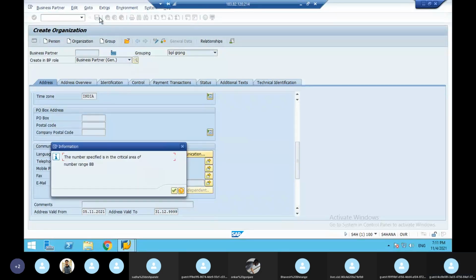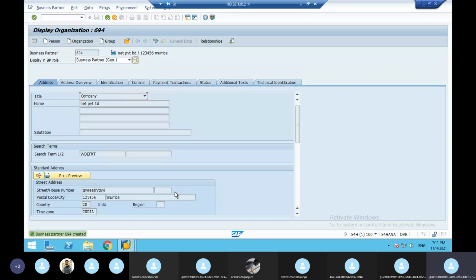This is called customer master data. See, the customer is created. 694 is the customer created. Now this customer should be linked to the FI department. Ultimately, the customer coming to do a business transaction should be accountable and taxable, and you have to make an invoice, which means you have to link to the FI department.